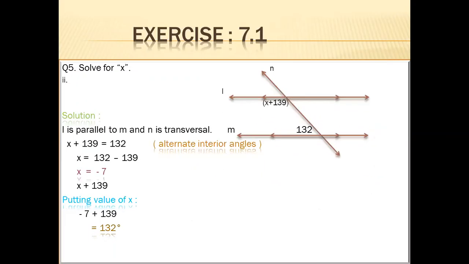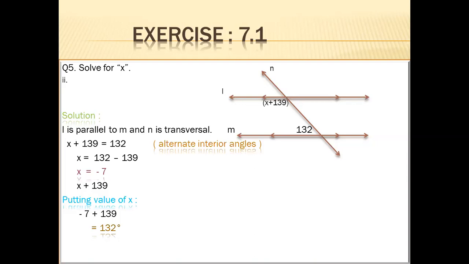Second part. Again, two parallel lines are given and a transversal intersects them. The pair of angles are x plus 139 degrees and 132 degrees. Which type of angles are they? Alternate interior angles. X plus 139 and 132. You will see this diagram in your book, because 132 lies on the other side of the transversal.